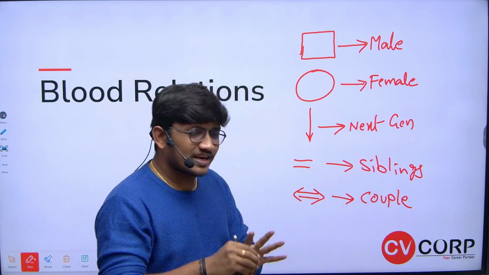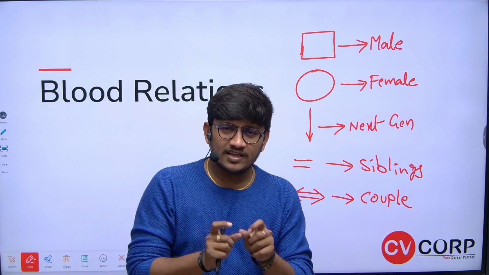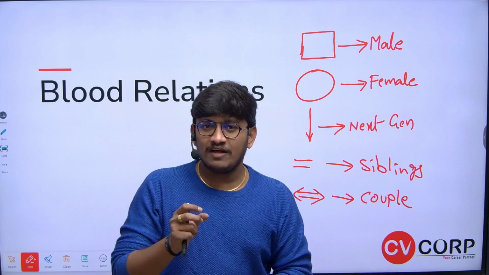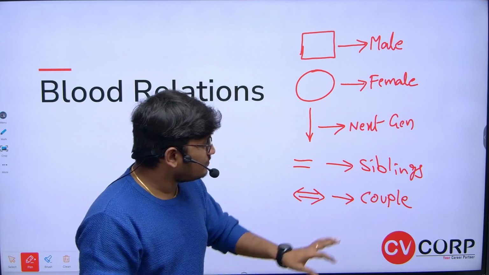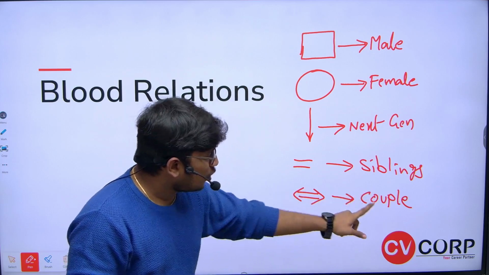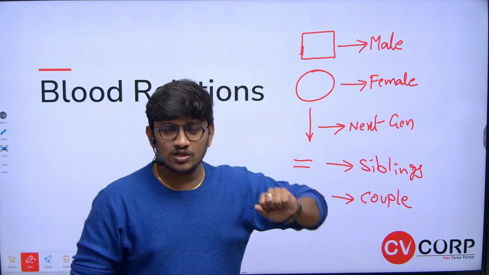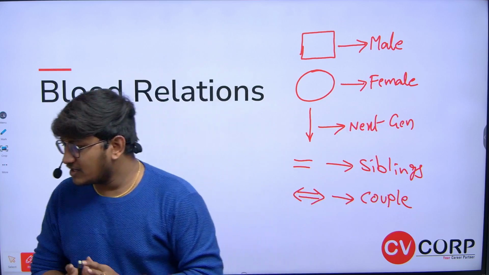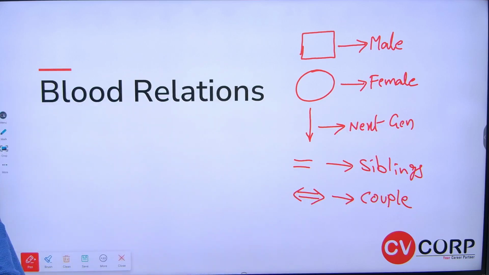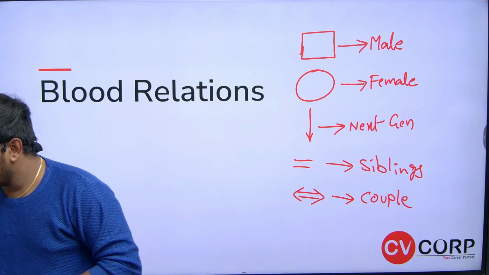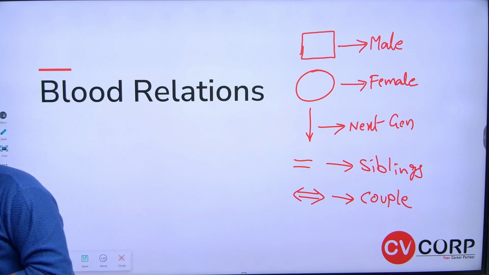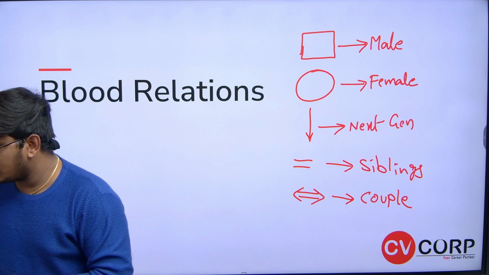I will tell you all the relations in a joint family by taking a small diagram, so that you will have more clarity about the relations. Okay, and is equals to with the double arrow indicates a couple. By using these five symbols, we are going to solve the questions. I hope you all are clear. Those who want to get it into full screen, you can right click and pin the screen so that you will get it.